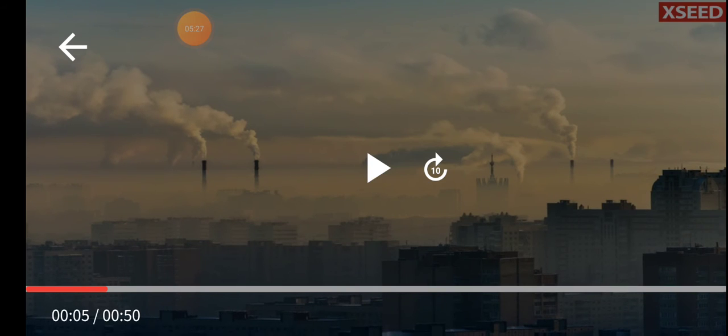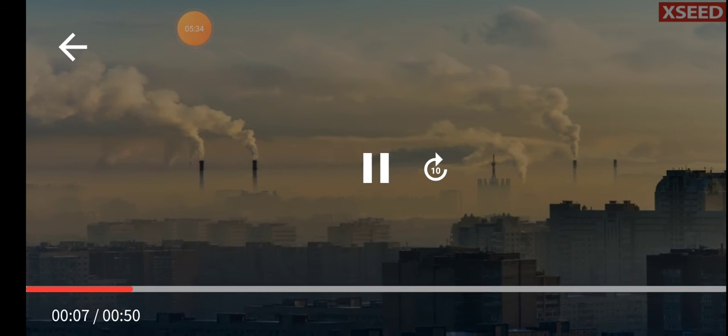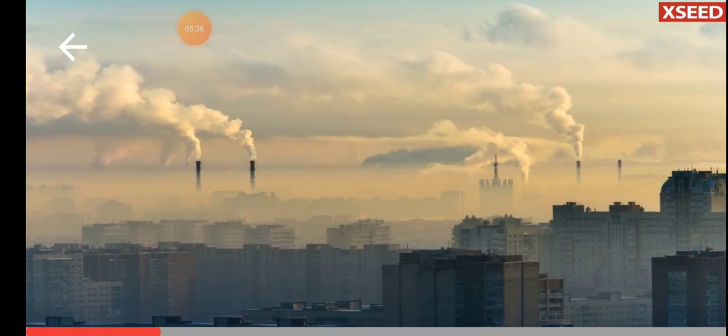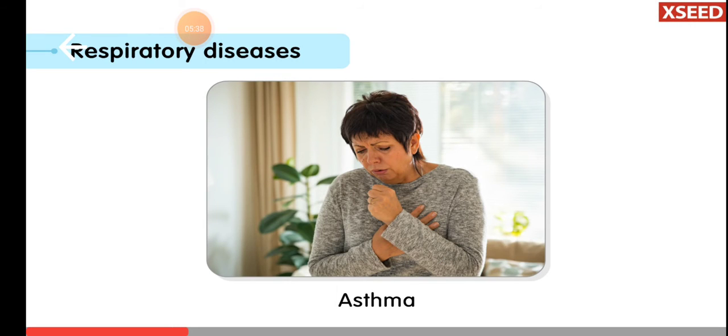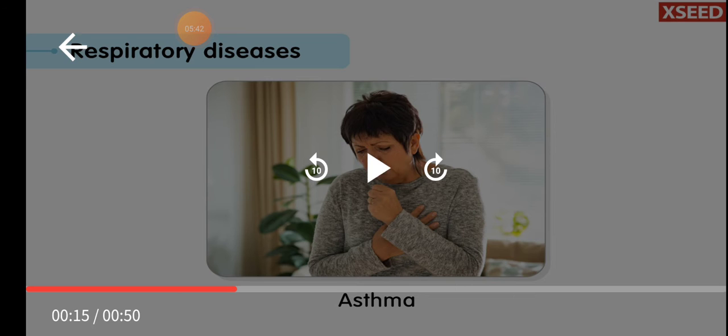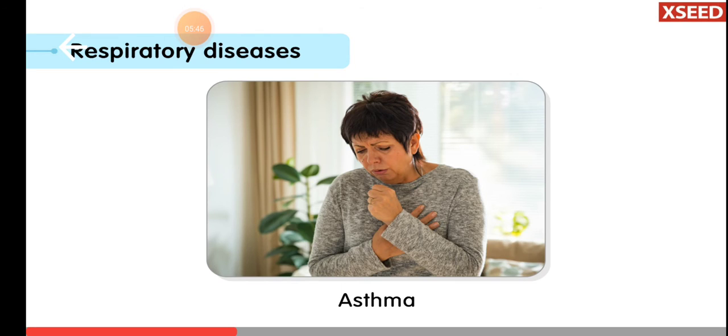When we breathe in this unclean air, it is going to damage our respiratory system. When we live for a long time in areas where a lot of smoke comes, people suffer from diseases like asthma, continuous cough and sneezing.